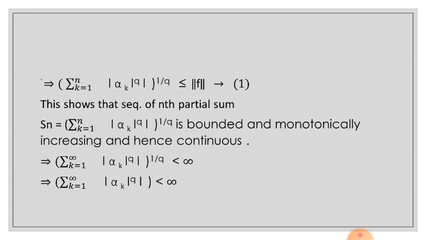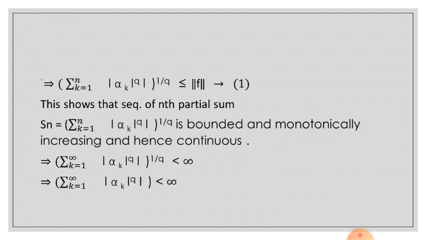Let this be equation first. This shows that the sequence of nth partial sums Sn, equal to summation k is equal to 1 to n mod of alpha k raised to the power q whole raised to the power 1 by q, is bounded and monotonically increasing and hence convergent. That implies summation k is equal to 1 to infinity mod of alpha k raised to the power q whole raised to the power 1 by q is less than infinity.